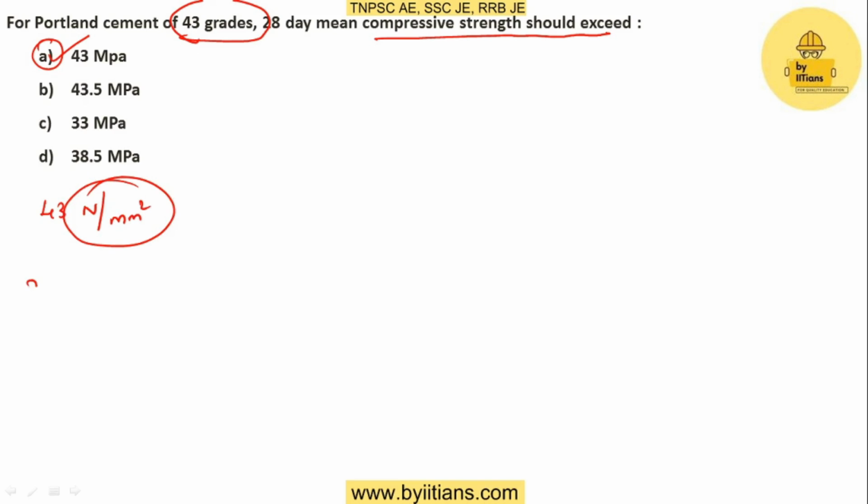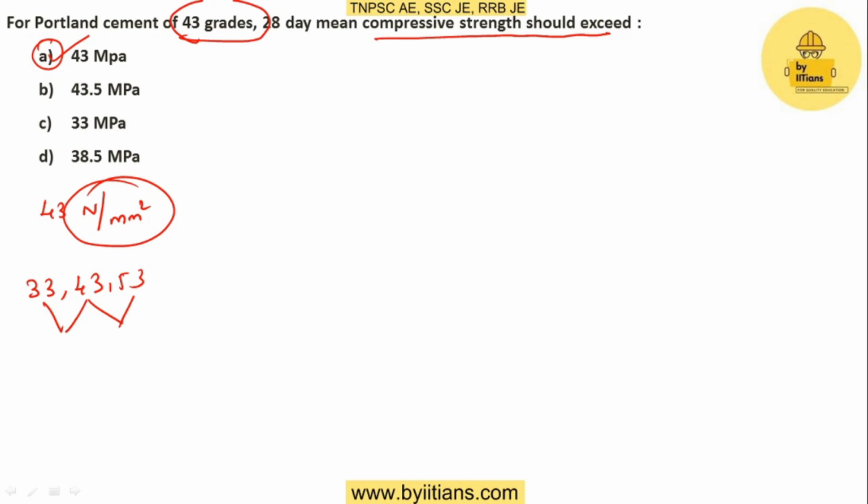So we know that there are three grades of cement. One is 33 grade, 43 grade, and 53 grade of cement. These grades are differentiated by the compressive strength, right?